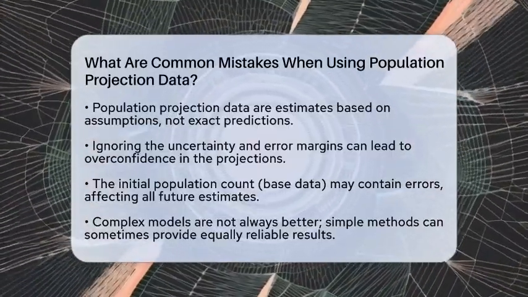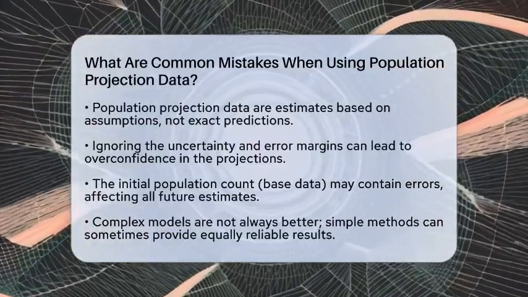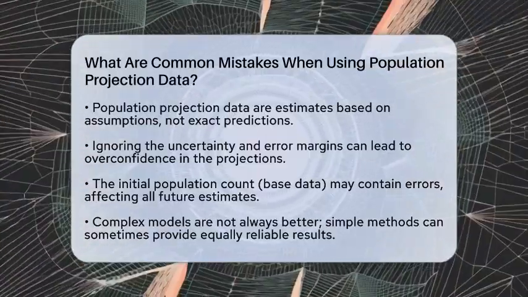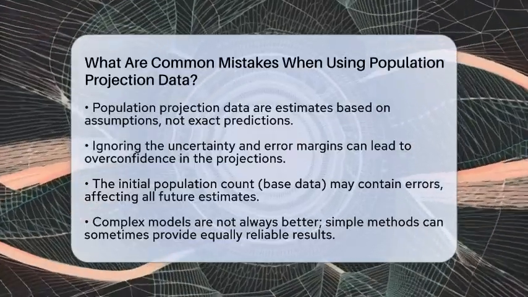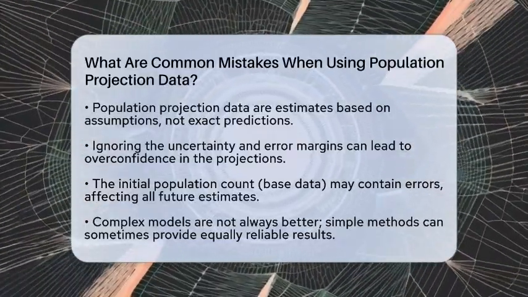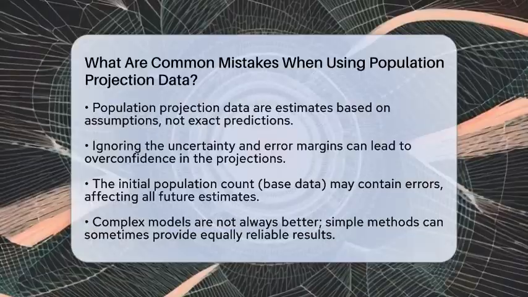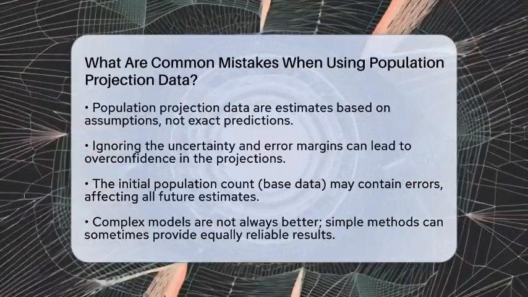One common mistake is ignoring the uncertainty and error in these projections. They are built on guesses about future birth rates, death rates, and migration patterns. Ignoring the confidence intervals can lead to overconfidence in the numbers.